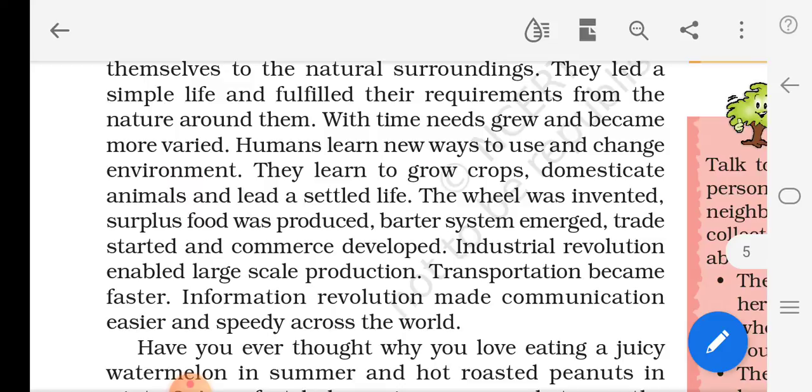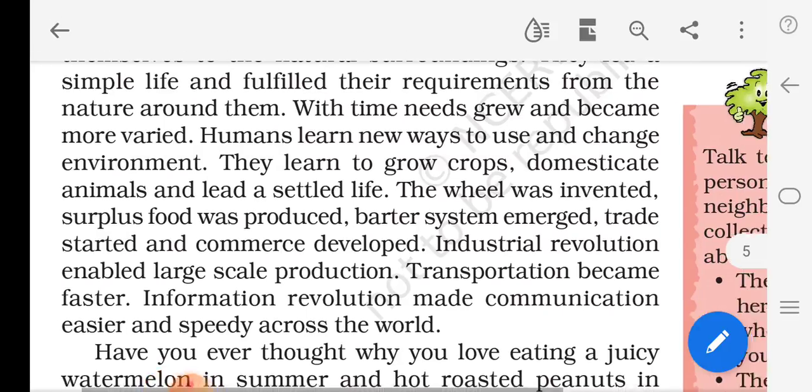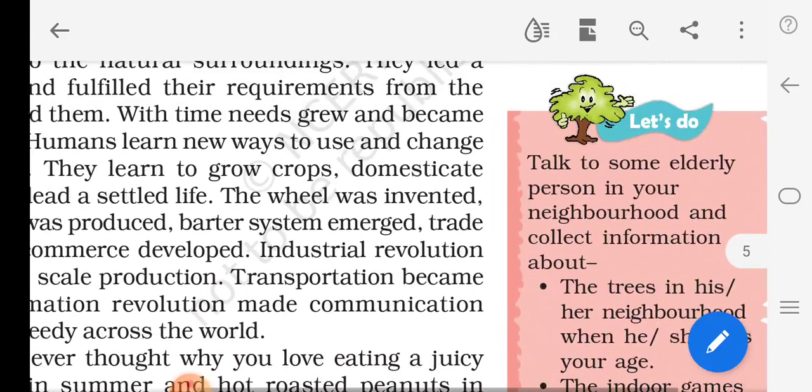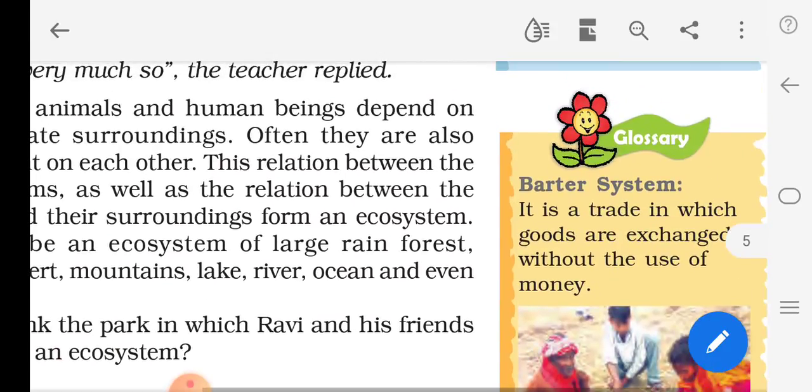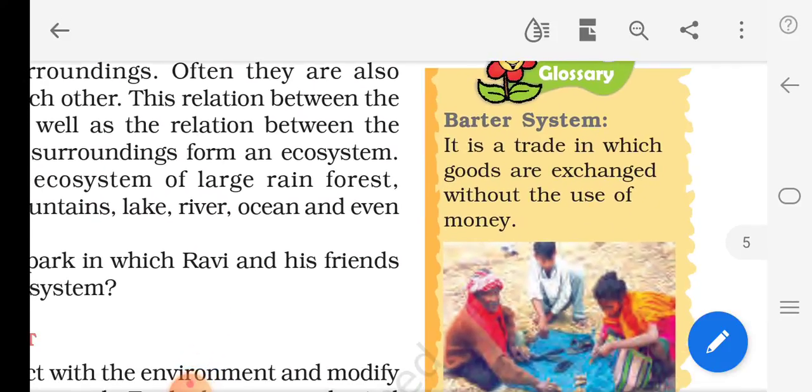After that, they started growing crops, so surplus food was produced. Surplus means more food they had produced. What to do with the extra food? So the barter system came into existence. What is the barter system? Exchange of goods without money. Look here. The barter system is a trade in which goods are exchanged without the use of money. Today, whatever we need, we have to give money and buy. Is it?